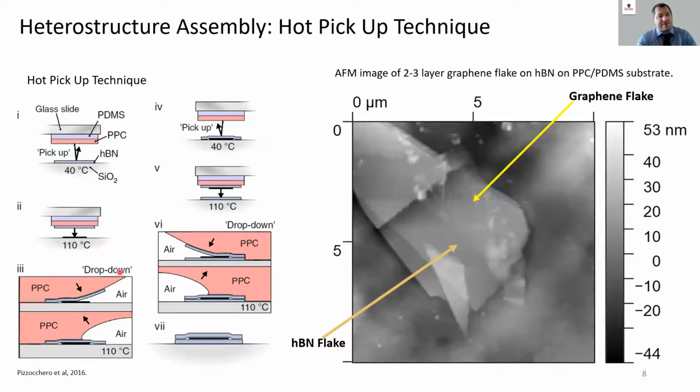The PPC passes through a glass transition, and we can gently release the HBN onto the graphene. Then we can repeat this process to pick up the HBN with the graphene attached, as you can see in this image.